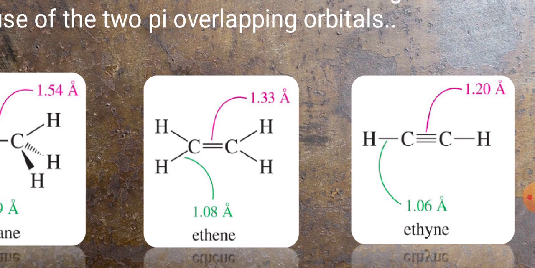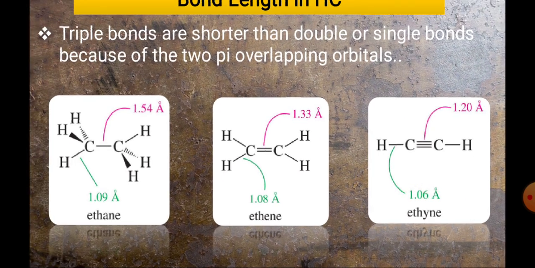If we count the energy content, 300 and something kilocalorie energy is required to break the single bond. For the double bond it is 600, and 800 and something is required for the triple bond. So basically I just want to say that triple bonds are stronger than double bonds, while double bonds are stronger than single bonds. And due to the presence of such types of bonding, all the chemical reactions are quite different in this case.